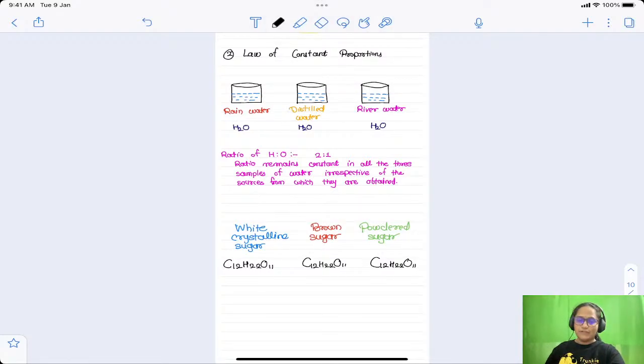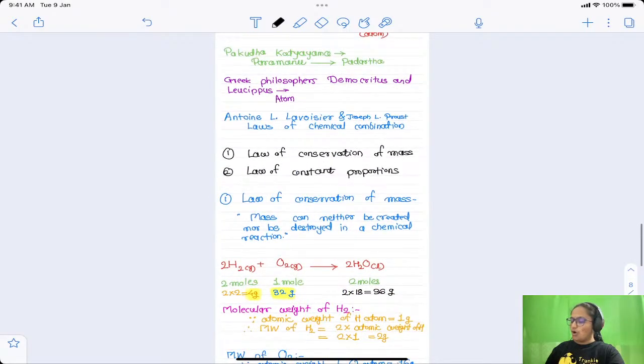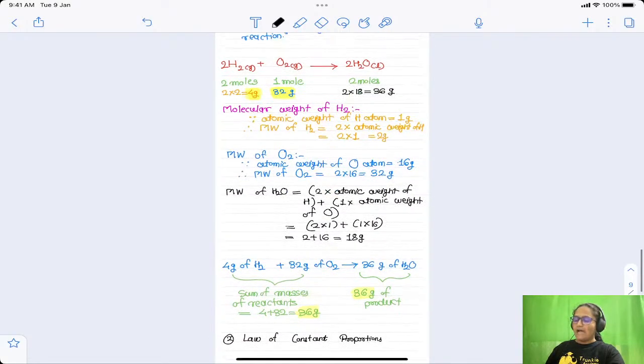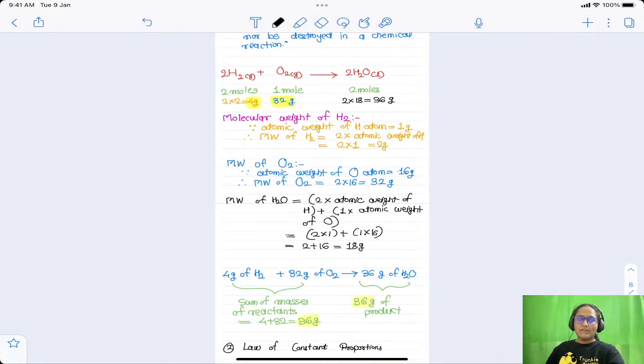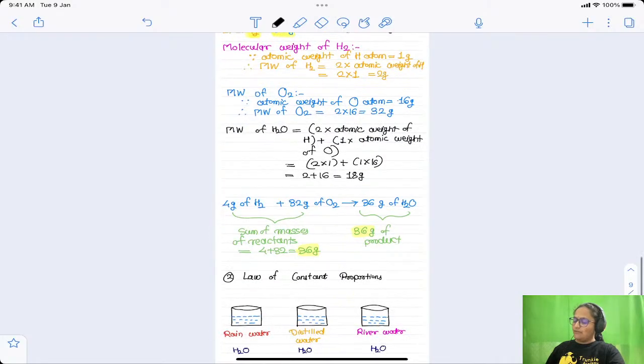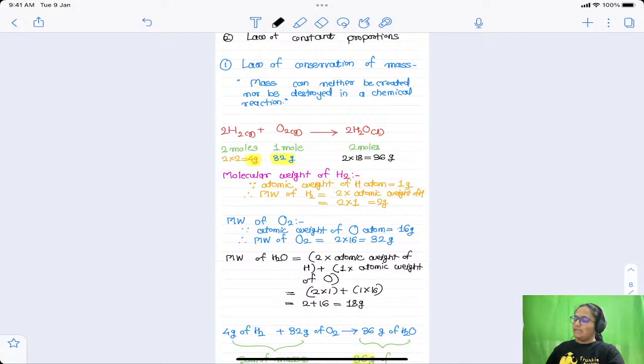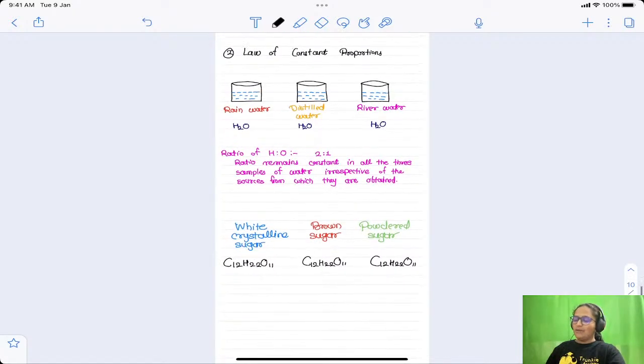So these are the two laws which we have discussed today. First one was the law of conservation of mass. Here also you can check this law using whatever example. I have taken the simple example. You can try with some other reactions also, and you will never get an anomaly in this. The mass is neither created nor destroyed in any chemical reaction. Mass of the reactants and products will always be the same. And then the law of constant proportion: whatever may be the source of that compound, its formula will always be the same. Formula means what? The proportion, the ratio of atoms present in it. Okay, so that's all for today.